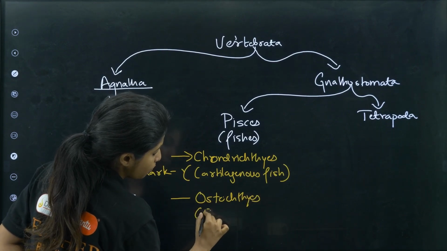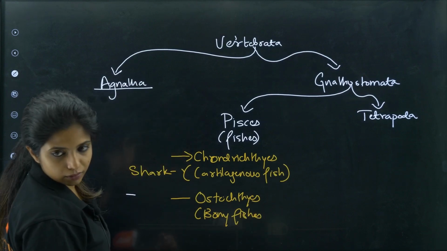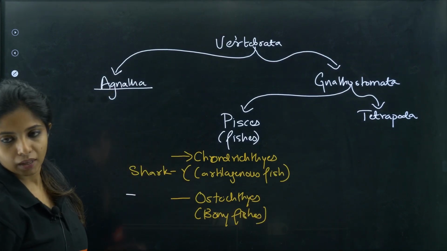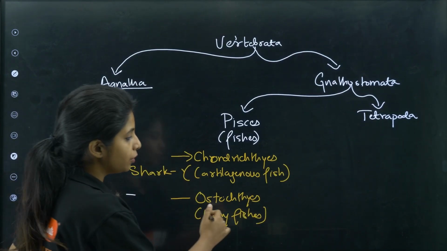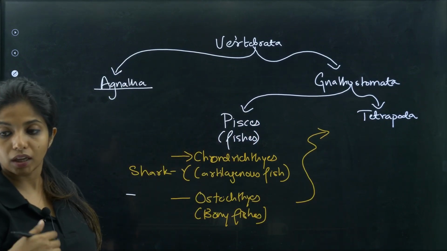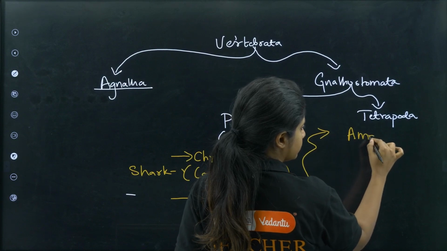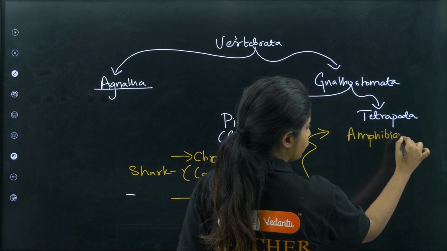They are bony fishes, my dear children. They are bony fishes, katla, rohu, things like that. Now some of them, they evolved into land bearing organism, some things that can live on land as well as water. They were known as amphibians, like a frog and stuff.